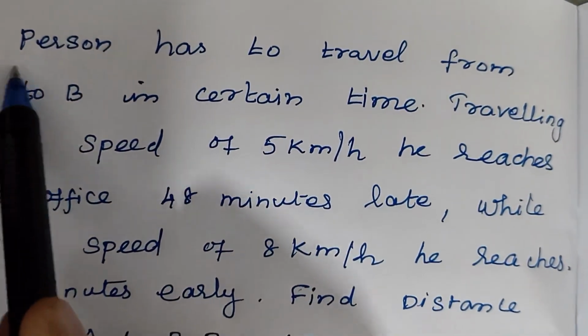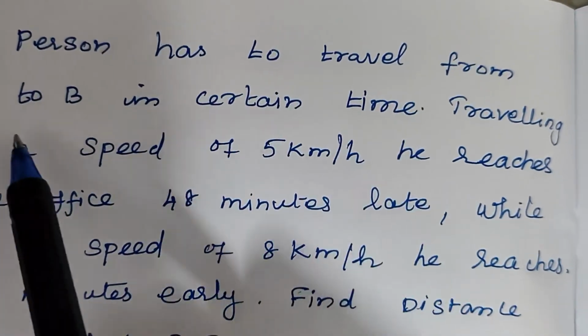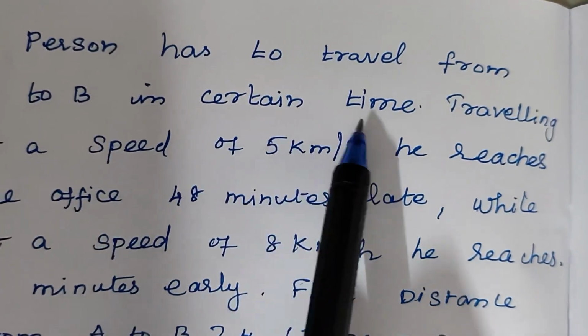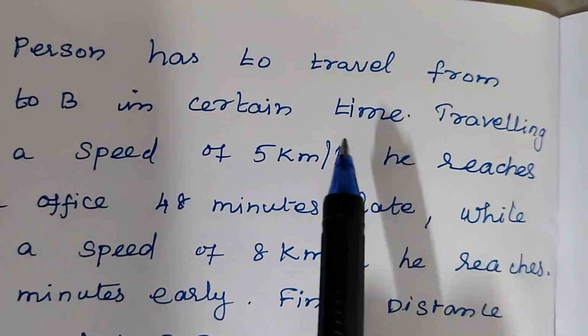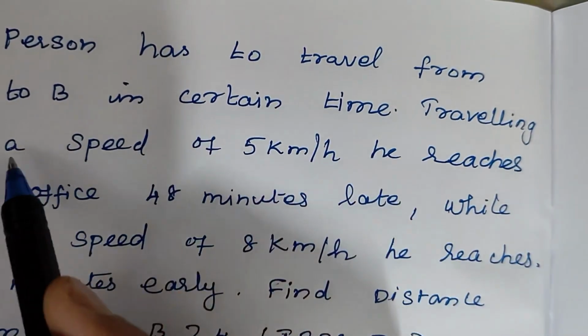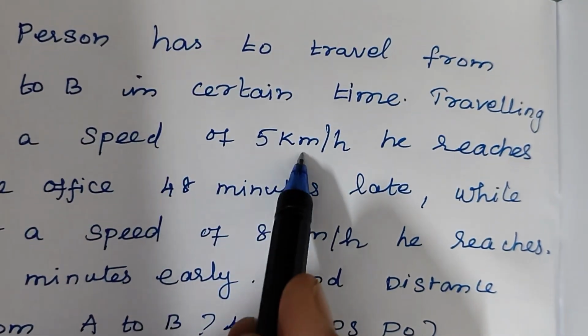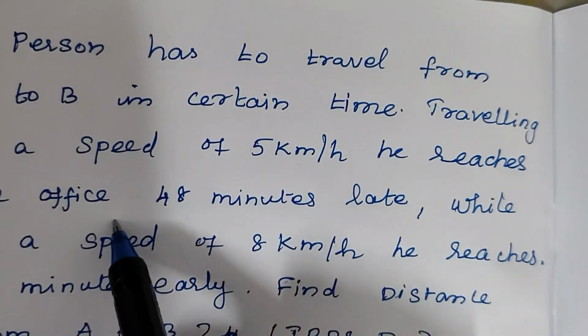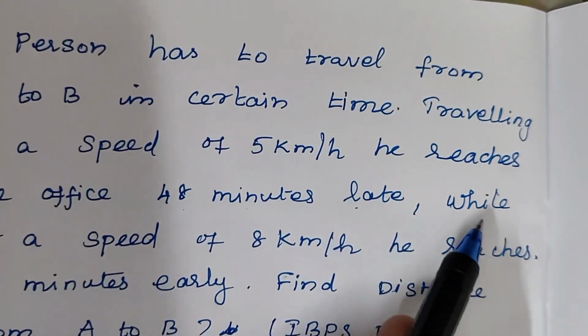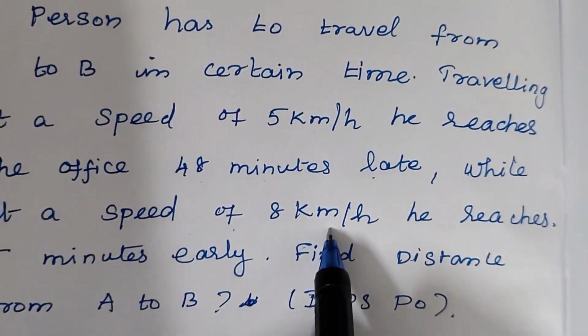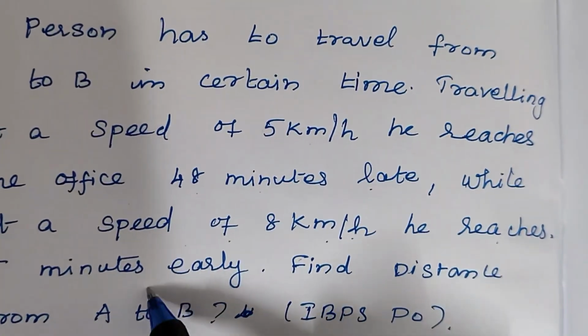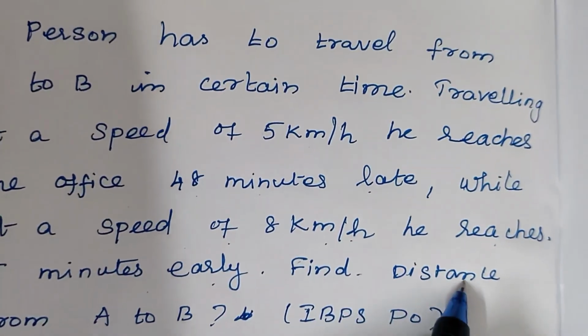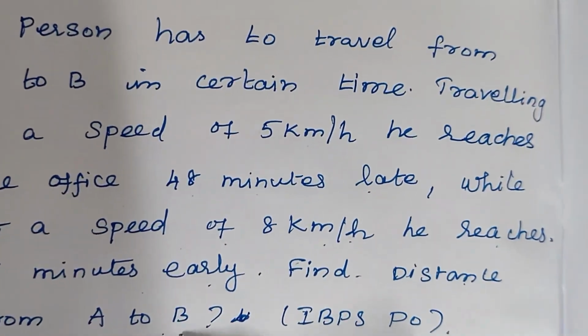The question is, a person has to travel from A to B in certain time. Traveling at a speed of 5 km per hour, he reaches the office 48 minutes late. While at a speed of 8 km per hour, he reaches 15 minutes early. Find distance from A to B.